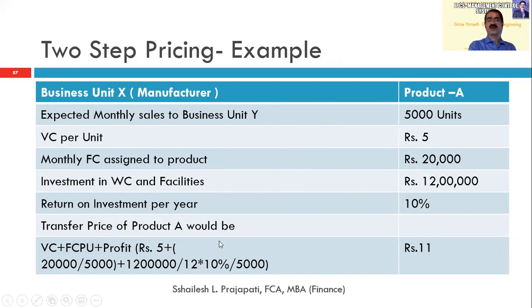Transfer price of the product should be the variable cost plus fixed cost. So 20,000 divided by 5,000 units, so 4 rupees. Plus 12 lakhs divided by 12 into 10%, so approximately 1 lakh, divided by 5,000 units, so 2 rupees, and 6 rupees total. And this 5 rupees is the variable cost, so it comes to 11 rupees. And they also add the profit into it. So 11 plus, say for example, they add 2 rupees profit, so it will transfer to the other division.